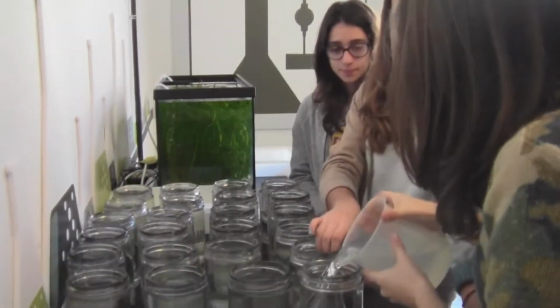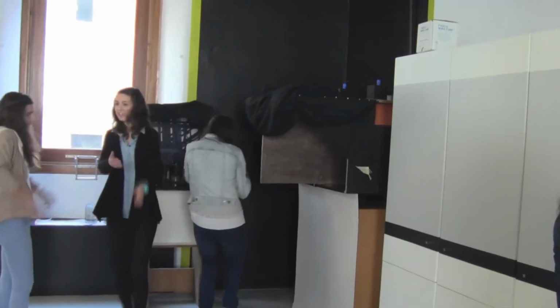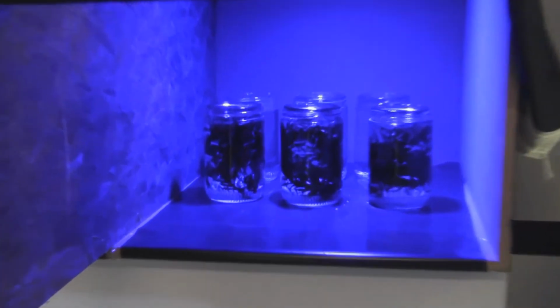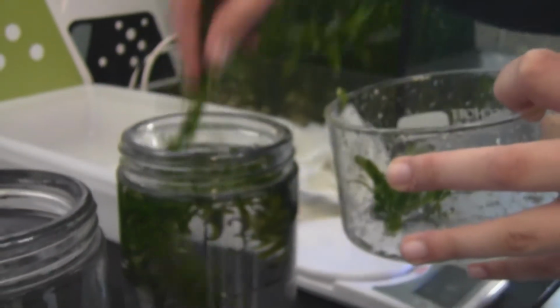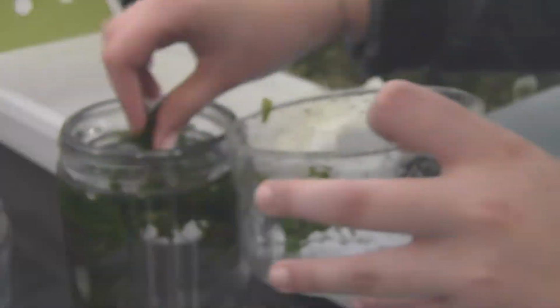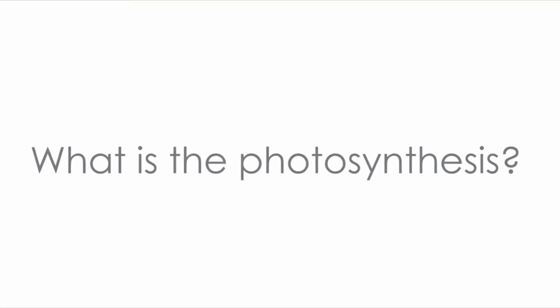In this video, we will show the conclusions we reached in our work on the influence of different lights with different wavelengths on the rate of photosynthesis in an aquatic plant called Elodea. Firstly, what is photosynthesis?